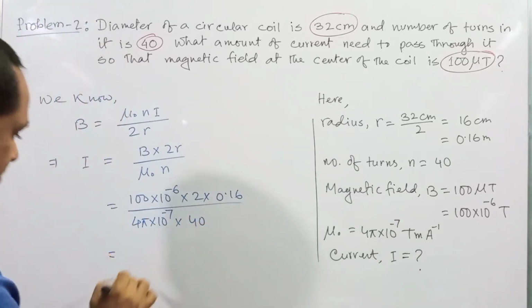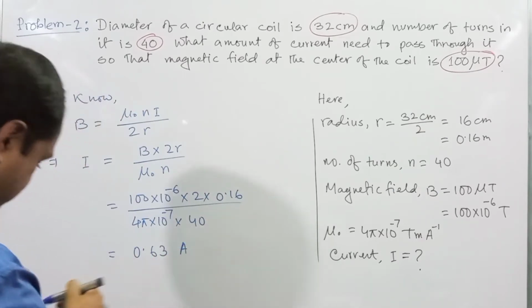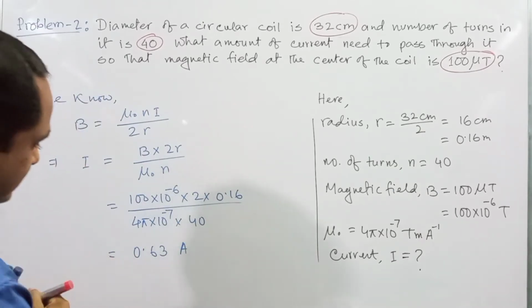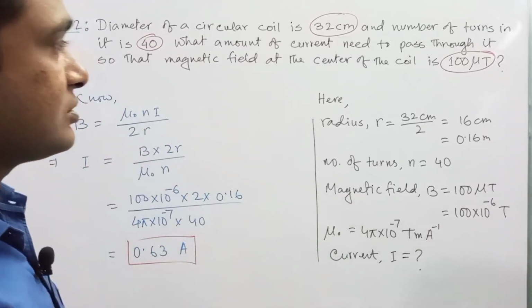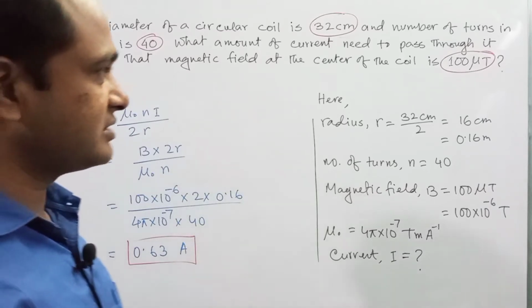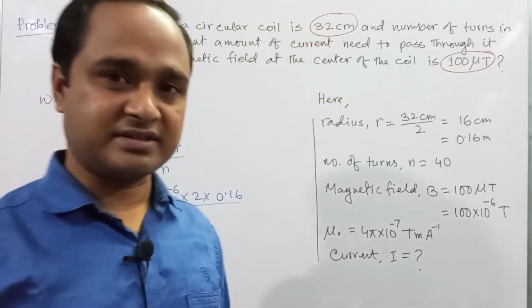So after the calculation you will get 0.63 ampere. So this is the value of the required current passing through the coil to produce a magnetic field at the center of the coil is 100 micro Tesla. Okay.